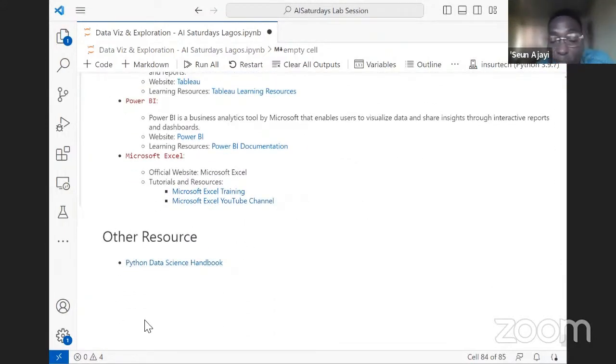I hope I've been able to pass on information. We've been able to grab one or two things in this class. You will notice that we are doing some group by and some sort values and value counts. Now, I want us to make use of the Python Data Science Handbook. We get to see a lot more pandas methods that we can use whenever we need to do computations or indexing.